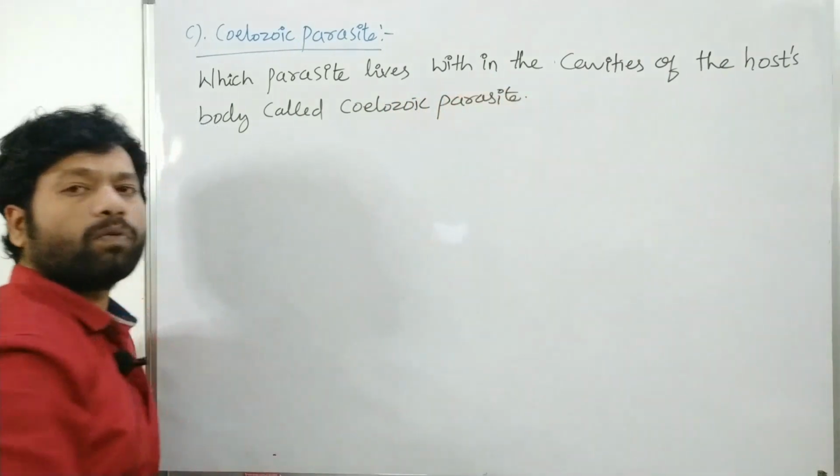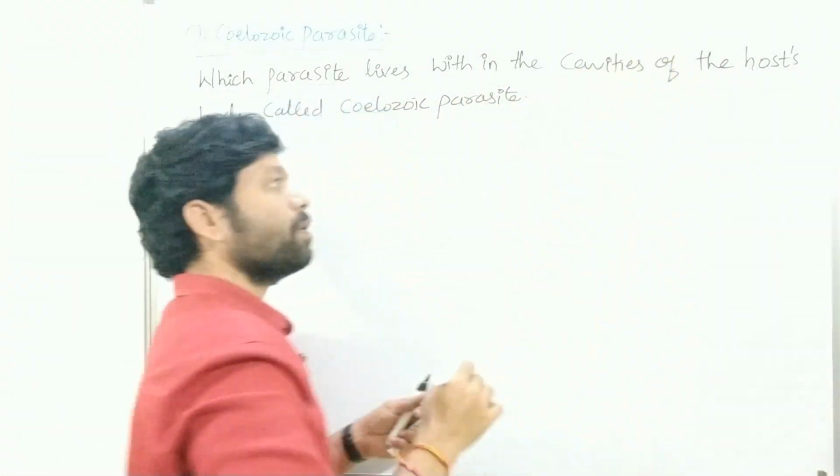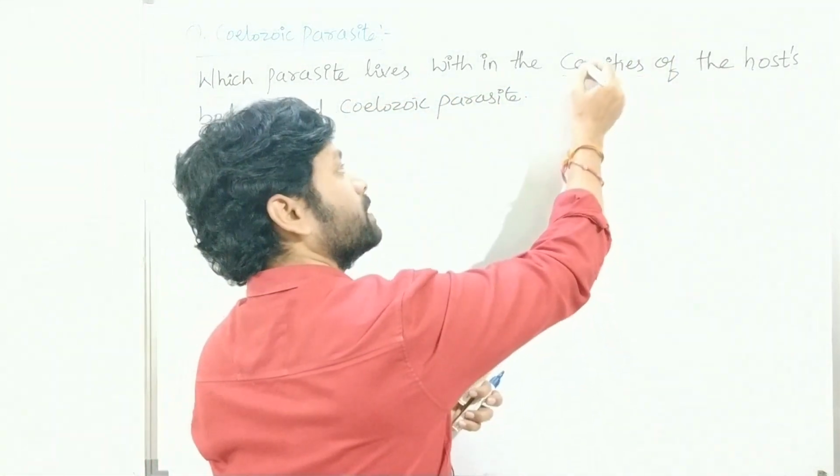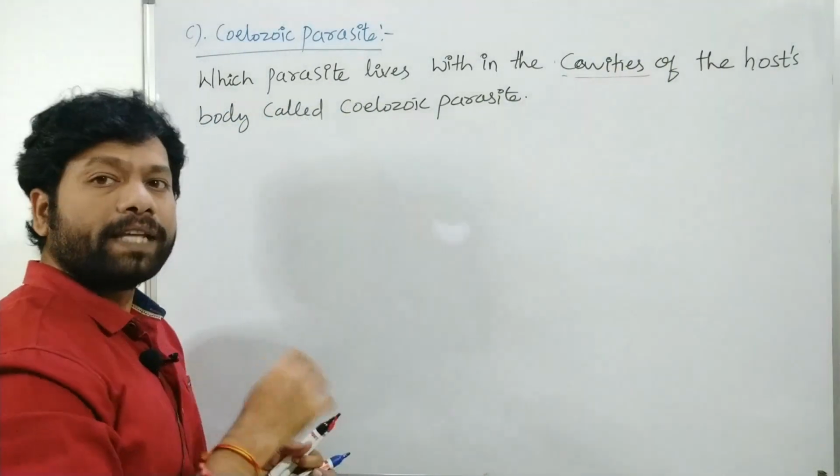So they live in the cavities of the host body, it is known as coelozoic parasite.